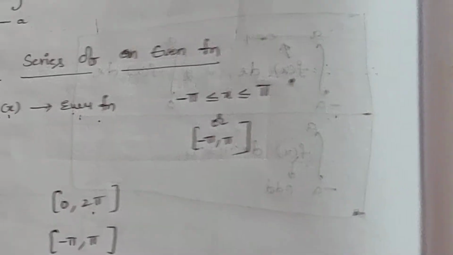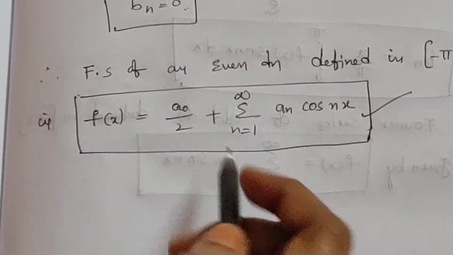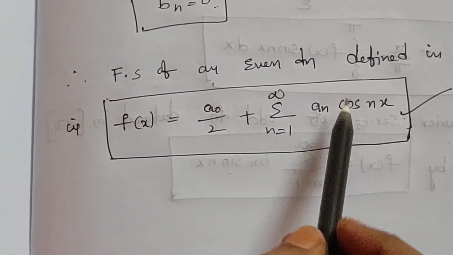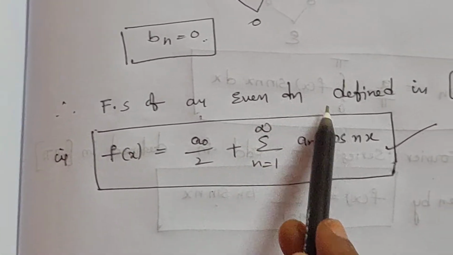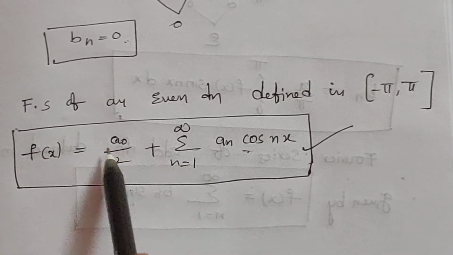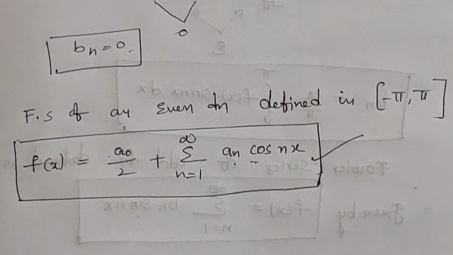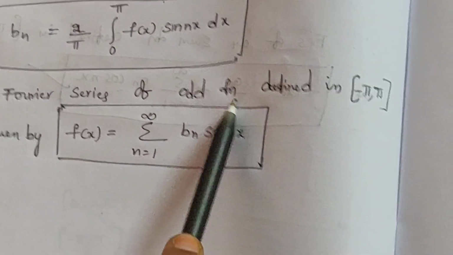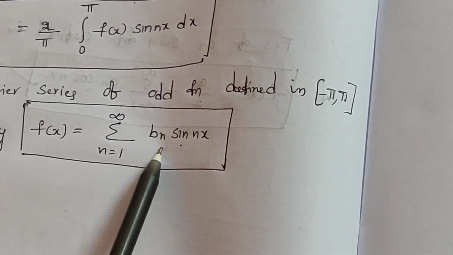Fourier series of an even function contains cosine terms. In other words, Fourier series of an even function contains only a0 and an terms, and Fourier series of an odd function contains only bn terms.